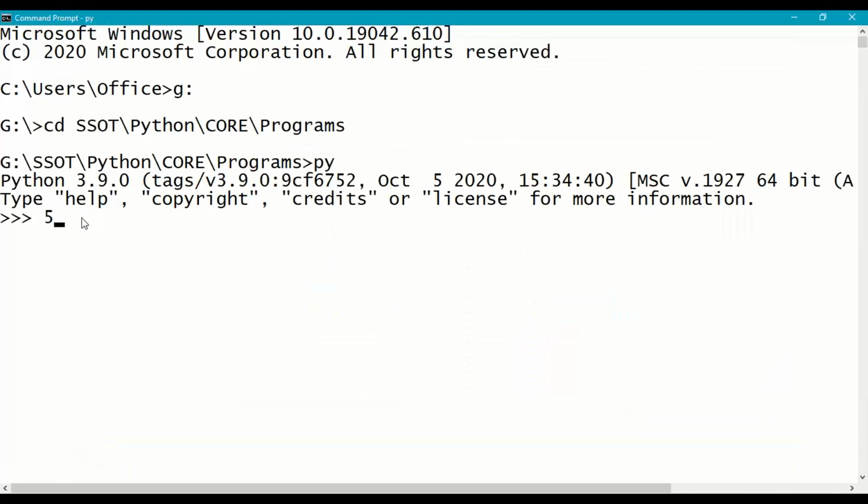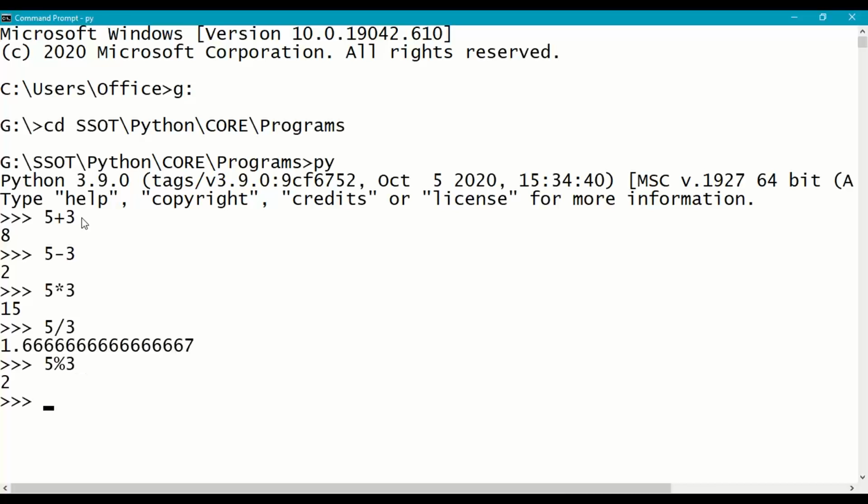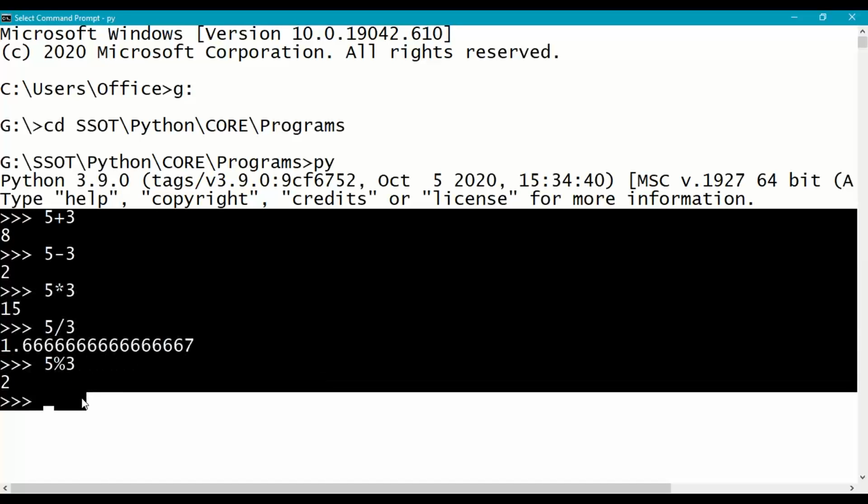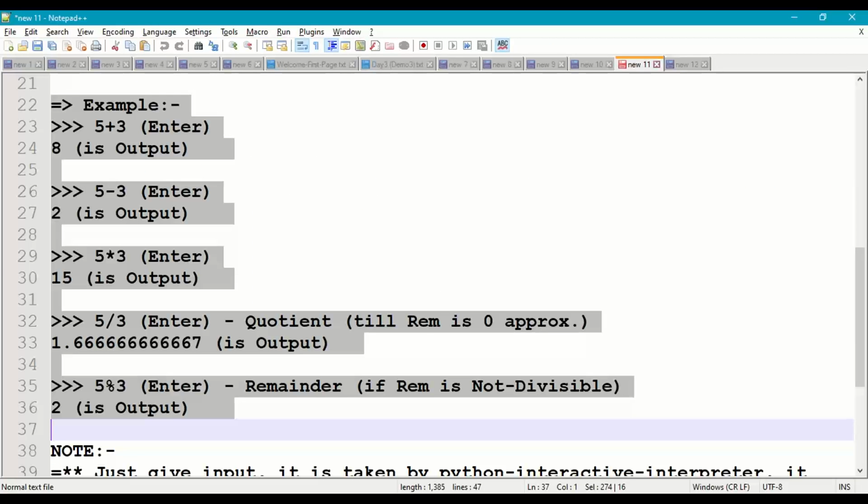Directly give 5 plus 3, which equals 8. 5 minus 3, 2. 5 into 3, 15. 5 by 3, 1.666. 5 modulo 3, which gives the remainder, 2. So we are performing addition, subtraction, multiplication, division, and modulo in Python interactive mode.